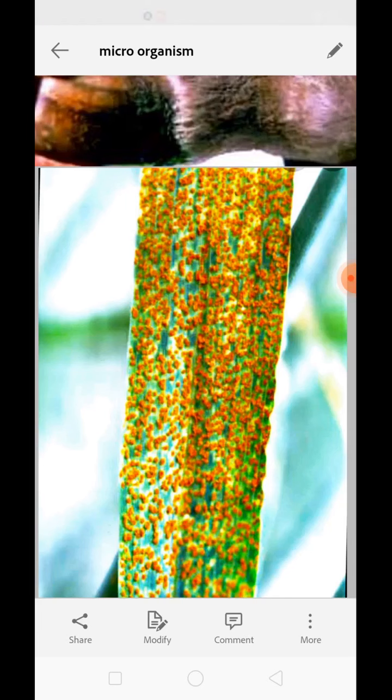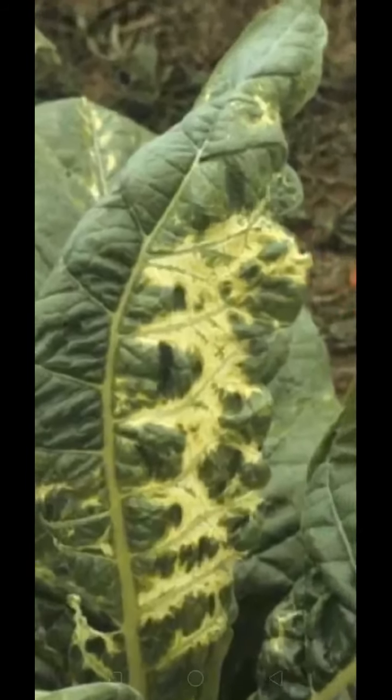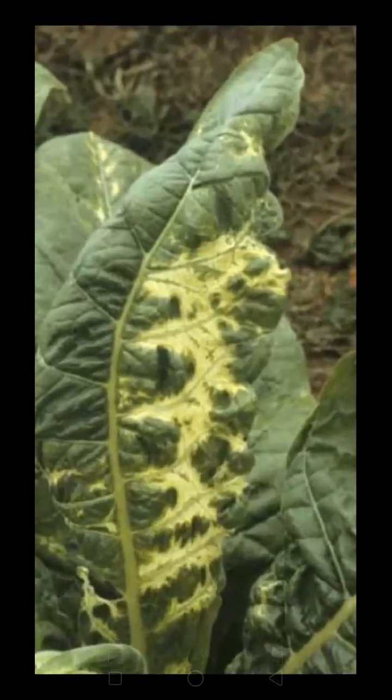Next is viral diseases of plants, like tobacco mosaic disease. See, this happened during tobacco mosaic disease to the plant. When the leaf gets infected by the tobacco mosaic virus, the quality of the leaf gets degraded. And we know that during farming of tobacco, the most important part is the tobacco leaves. So the farmer takes very good care of these leaves. If this type of thing happens to the tobacco leaf, then the entire crop of the farmer will get destroyed.